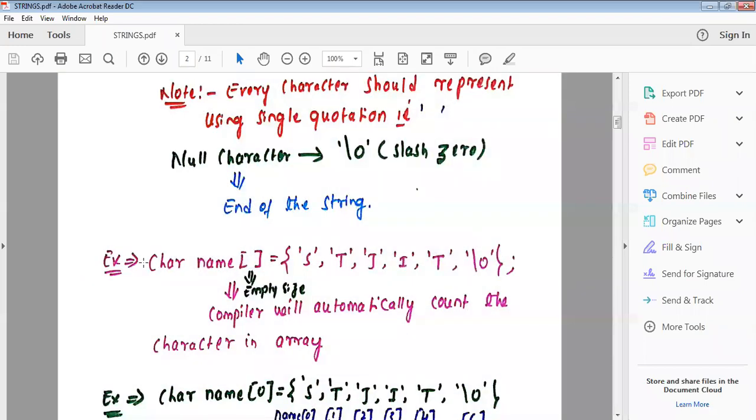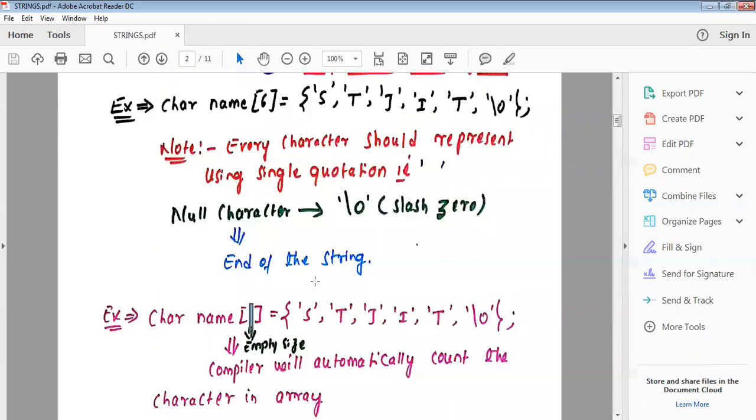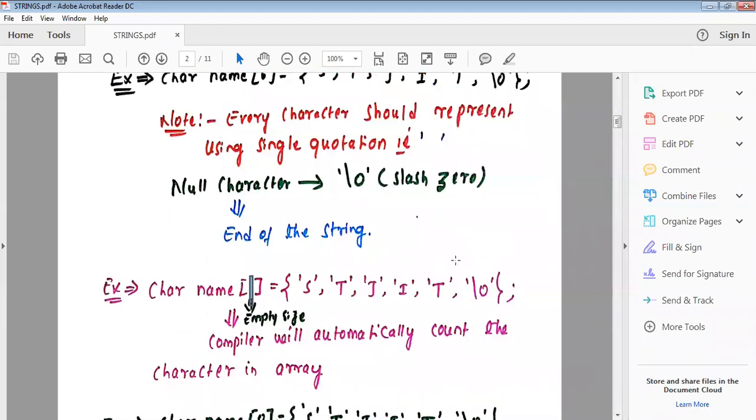So here you take another example, char, name of the array, and here I have not written the size. This size is empty. This is also a valid statement. Everything I have written is the same as in the above example: S T J I T \0 with semicolon.